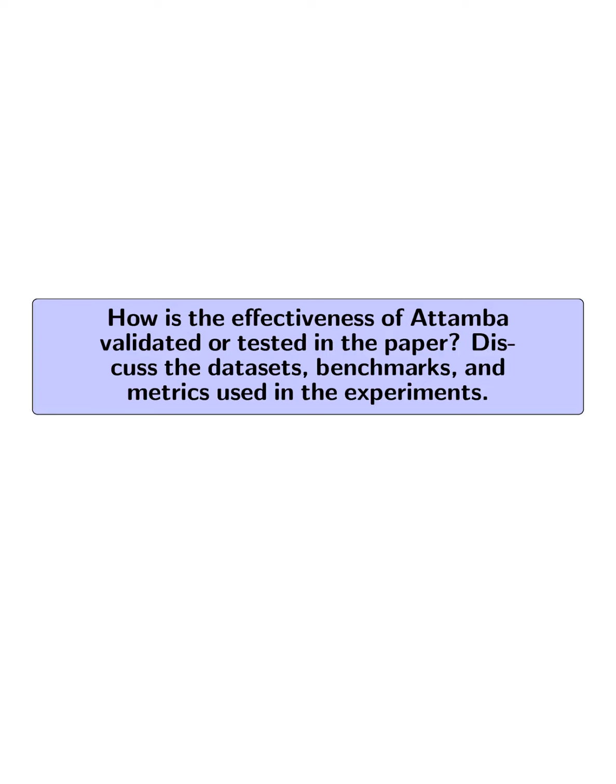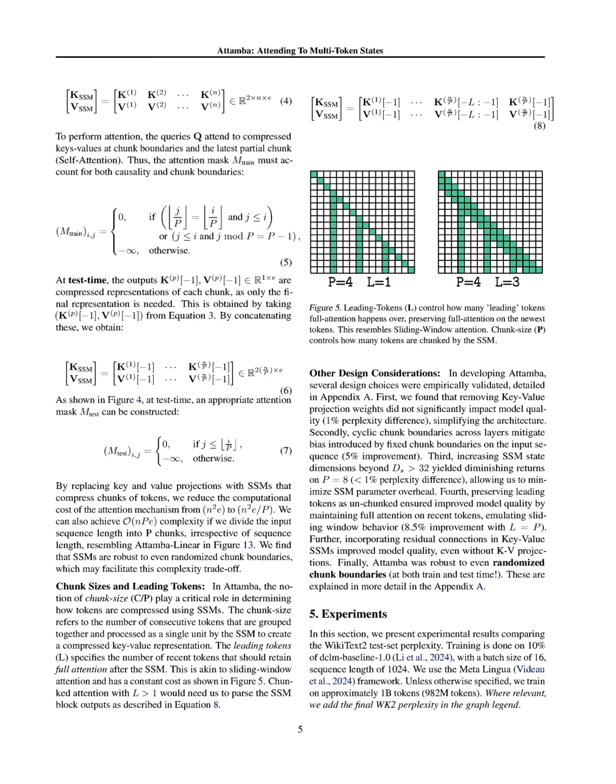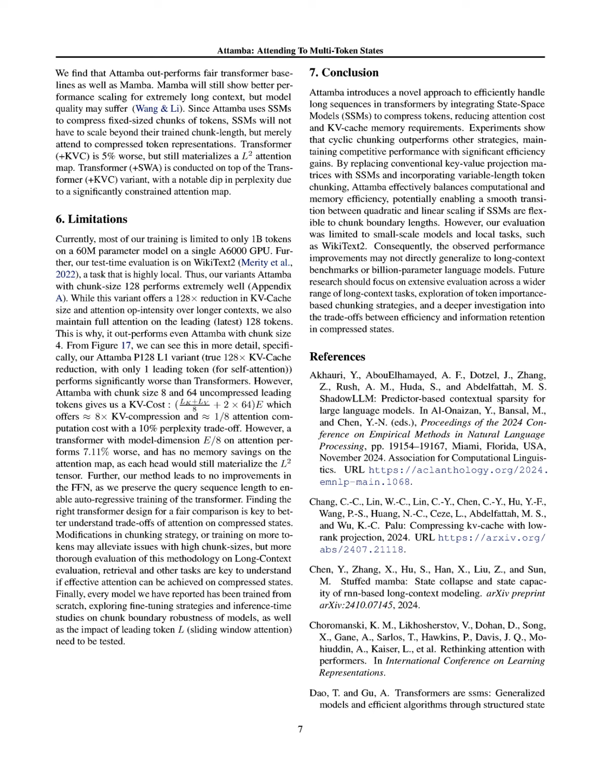How was the effectiveness of Attamba validated or tested in the paper? Discuss the datasets, benchmarks, and metrics used in the experiments. The effectiveness of Attamba is validated through experimental results on the Wikitext-2 test set, where training is conducted on 10% of the DCLM baseline 1.0 dataset, utilizing a batch size of 16 and a sequence length of 1024. The model is trained on approximately 1 billion tokens, and perplexity is the primary metric used to evaluate performance.